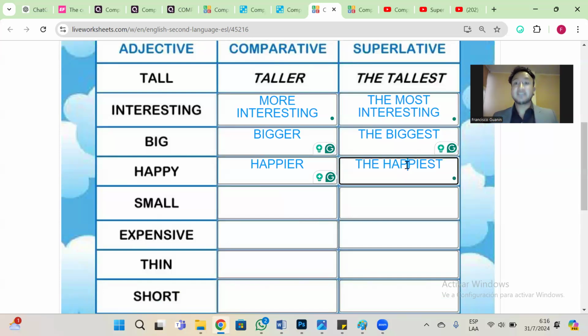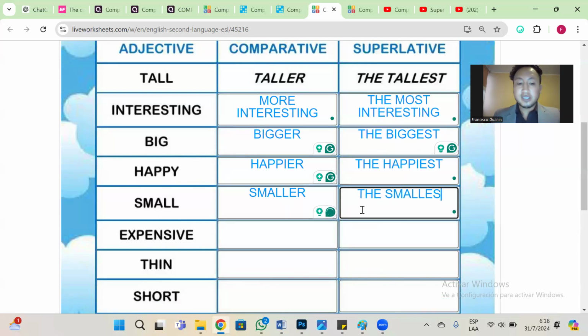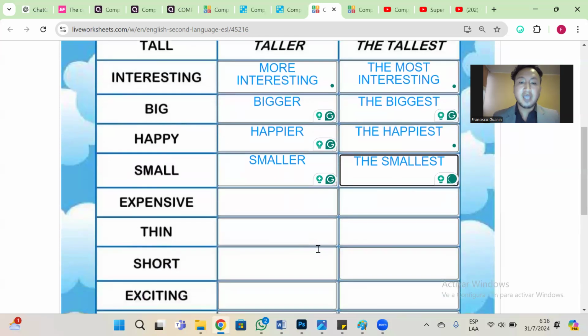El más feliz. Easy, easy. Now we have small. How many syllables do we have? Small. Just one. That means smaller. The superlative, the small est, smallest.